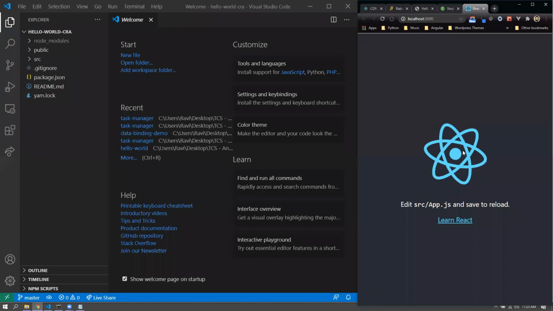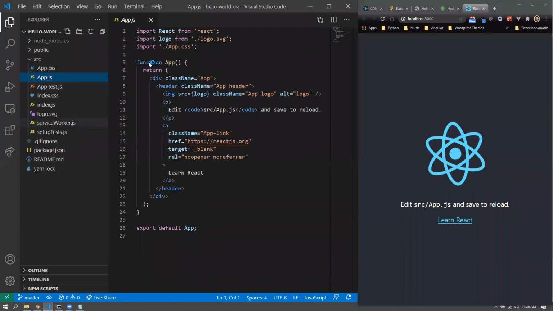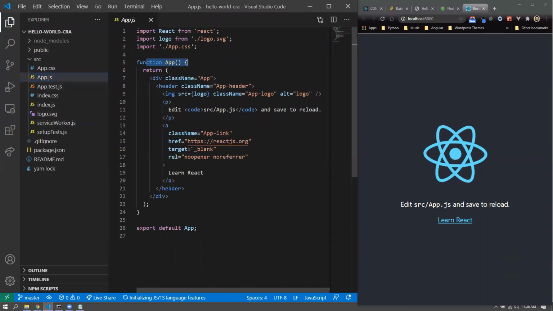So now you can see that the React application is running on localhost 3000. Node.js and Create React App together have set up a very nice environment for us. It tells us that you can edit the src/app.js and save it to reload. I'll do that. I'll go to the app.js. You can see that it is a functional component. It returns one element, that is div.